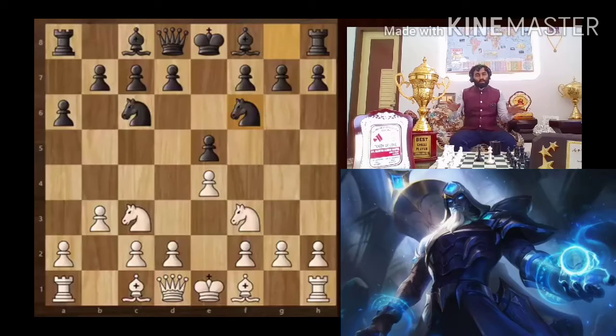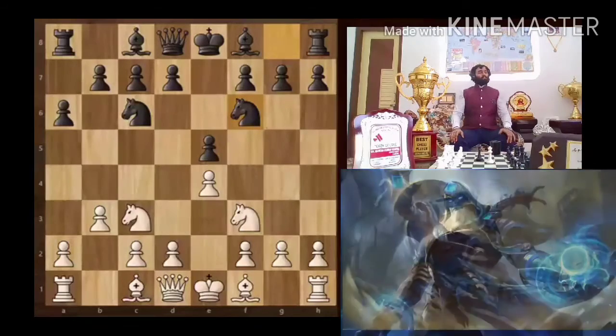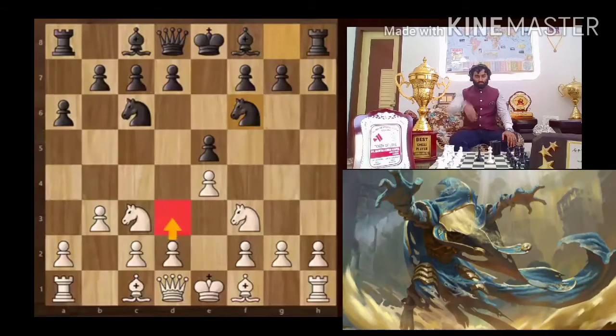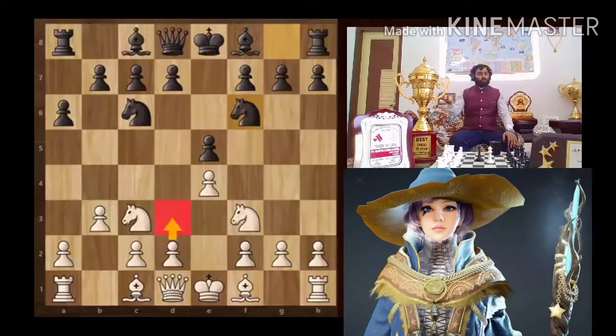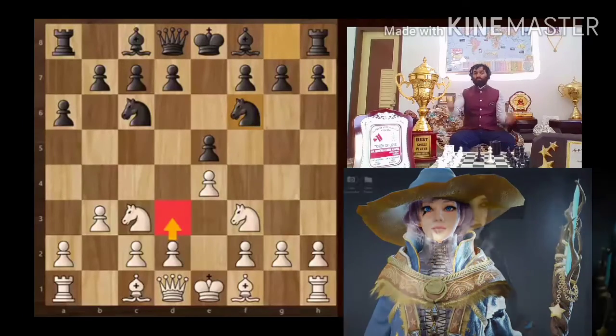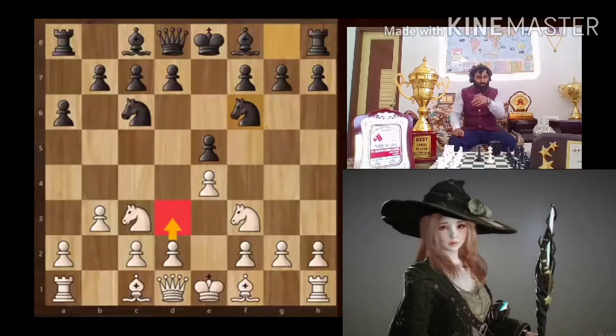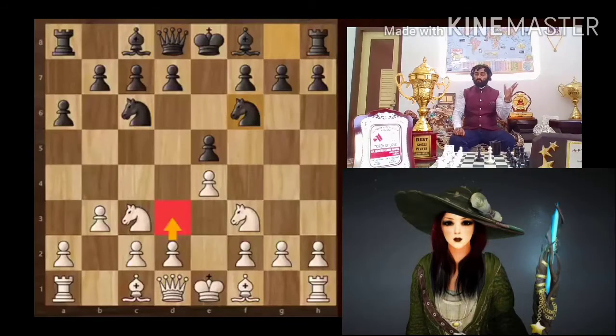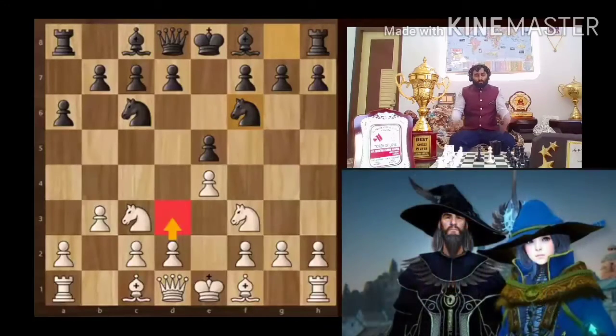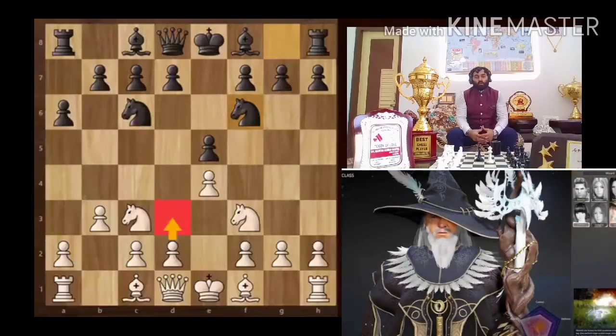Okay, so let's say in this position you're looking to play pawn to d3. How will you evaluate this move? What should be the correct questions you should be asking yourself? When we are talking about your move, two basic questions need to be asked. What are the strengths of this move? And what could be the potential weaknesses of this move? So let's analyze the strengths first. What will this move achieve?